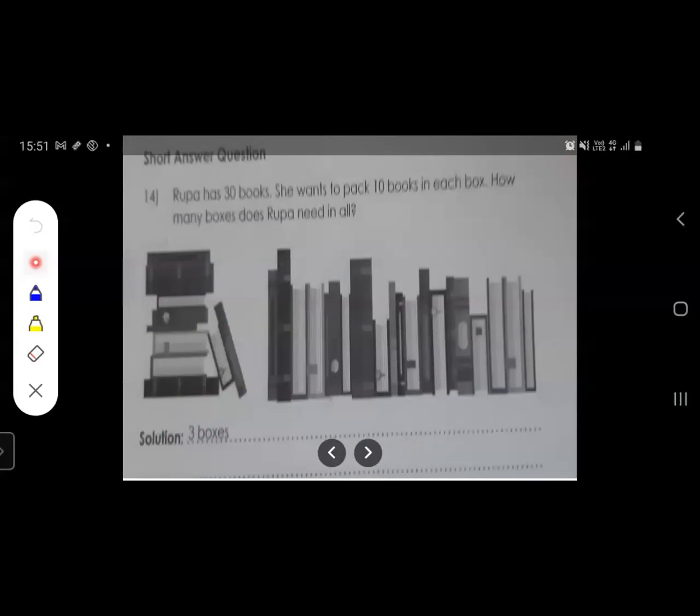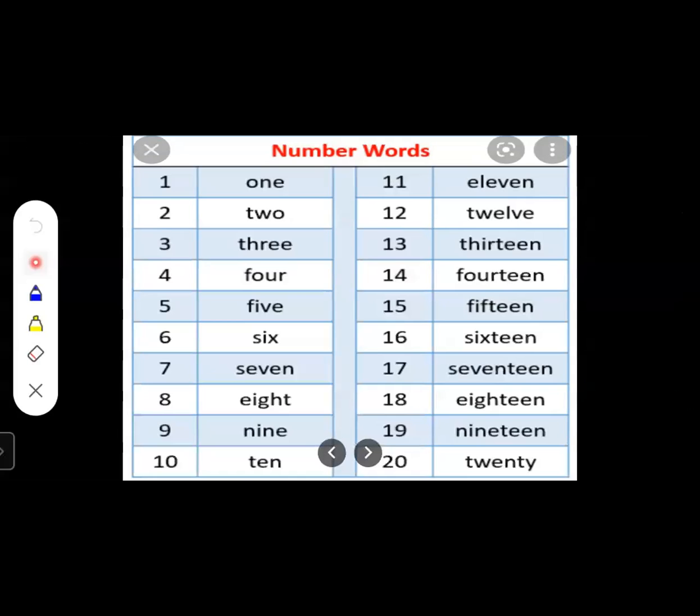So students, here what we have learned? Here we have learned lesson number 7. We have done the revision of it. Now we are going to do some revision of number names. I'm going to say these words and you are going to repeat after me loudly. Okay, so start saying 1.